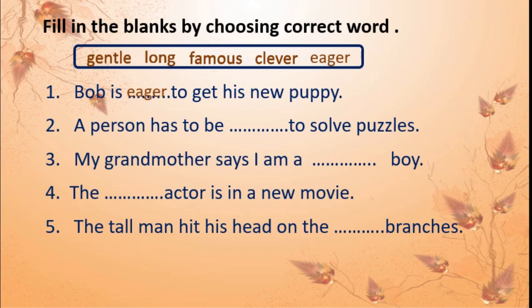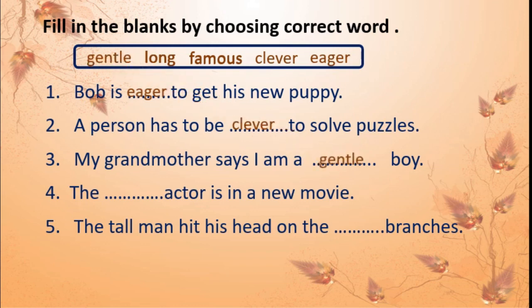A person has to be dash to solve puzzles. Here what remains? Gentle, long, famous, clever. Correct? A person has to be clever. Very good. Clever to solve puzzles. My grandmother says I am a dash boy. My grandmother says I am a gentle boy.